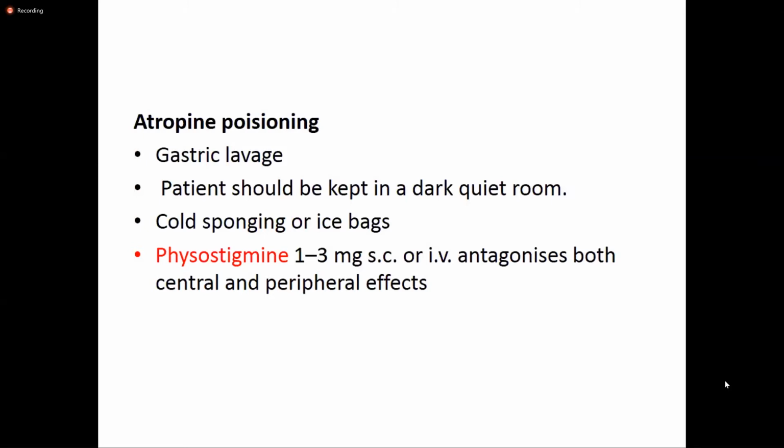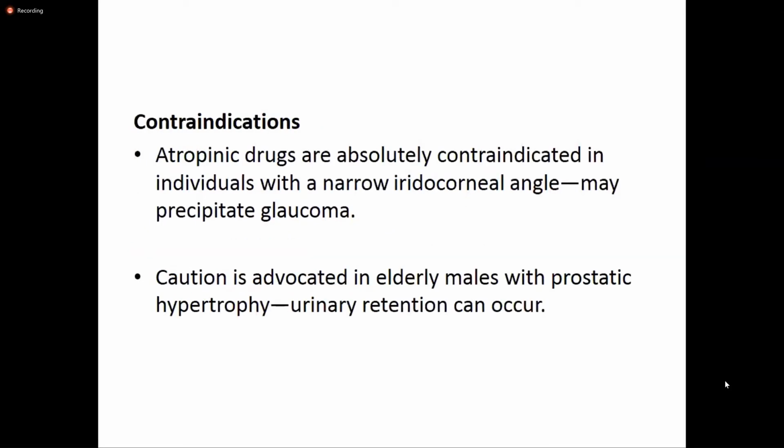The dose is 1 to 3 mg subcutaneously or intravenously, which antagonizes both the central as well as the peripheral effects. So it is mainly to antagonize the muscarinic effects. Now the contraindications: atropine or atropinic drugs are absolutely contraindicated in individuals who have a narrow iridocorneal angle, which can precipitate glaucoma.